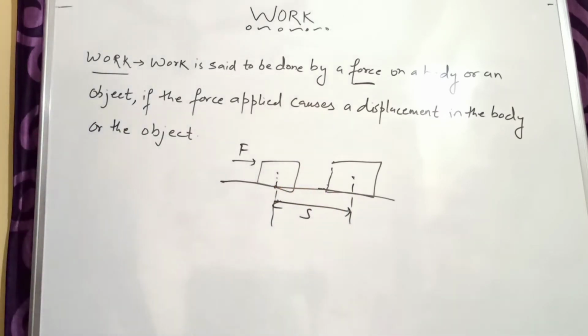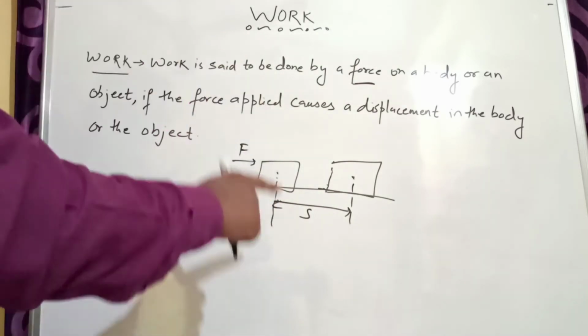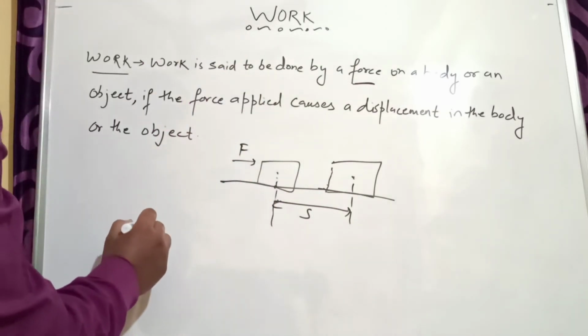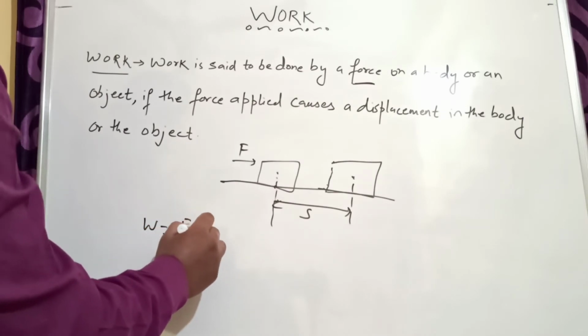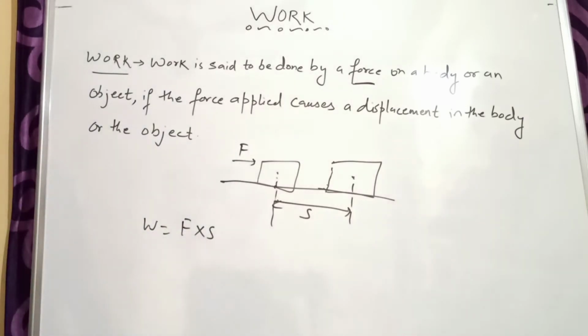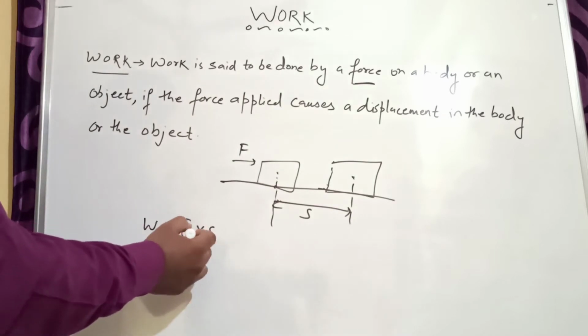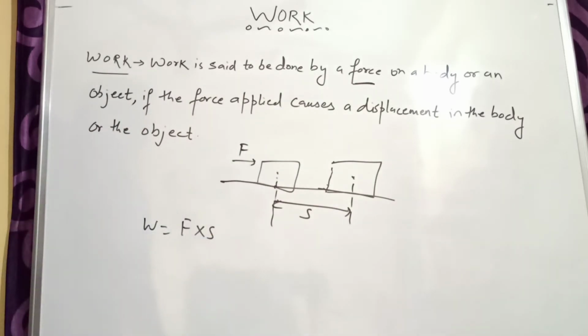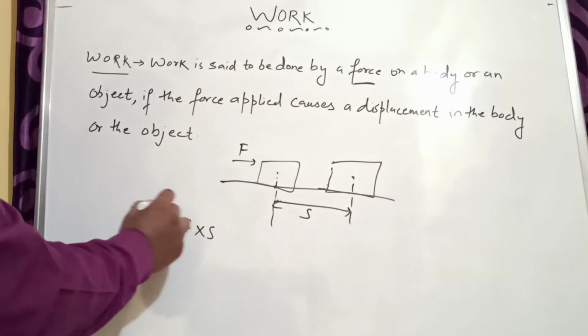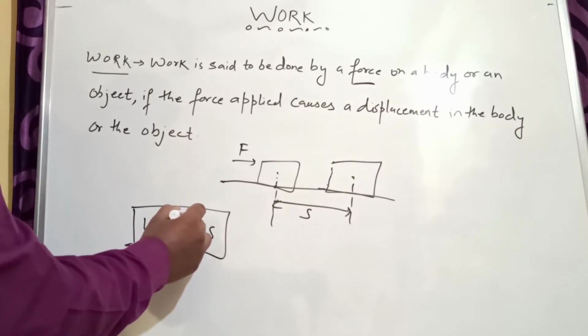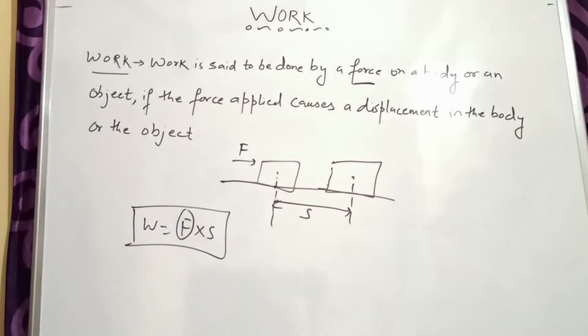So this is your S, the displacement. Then the work will be W is equal to F into S: force applied into the displacement caused in the object. This is the amount of work done because of this force.